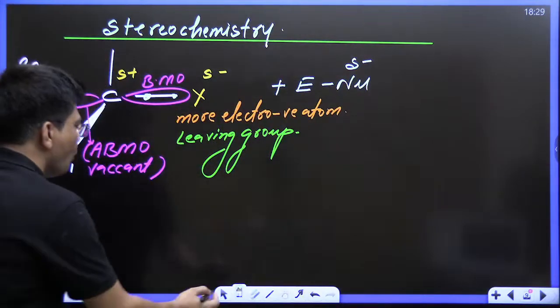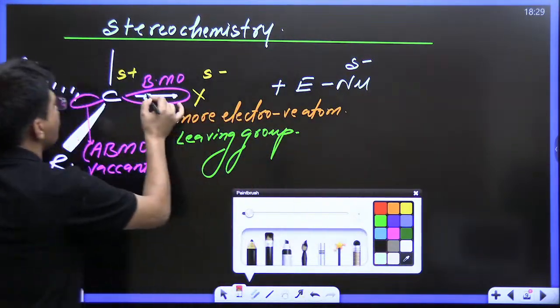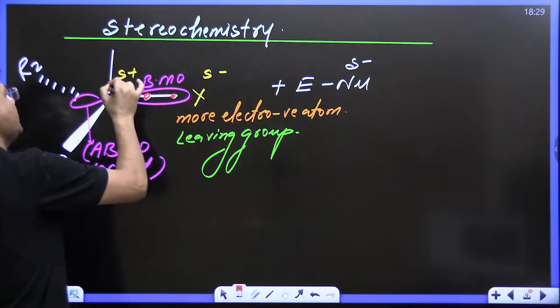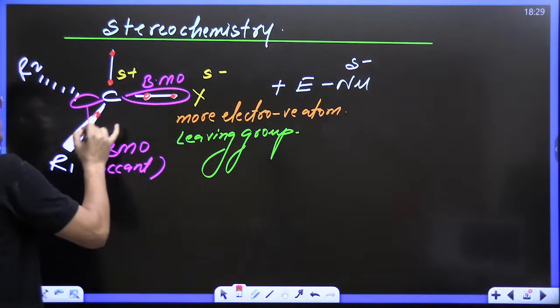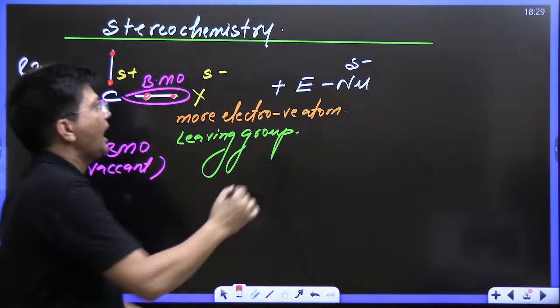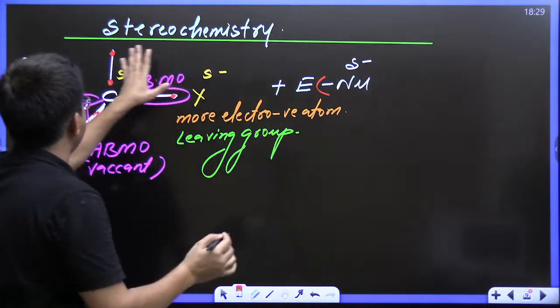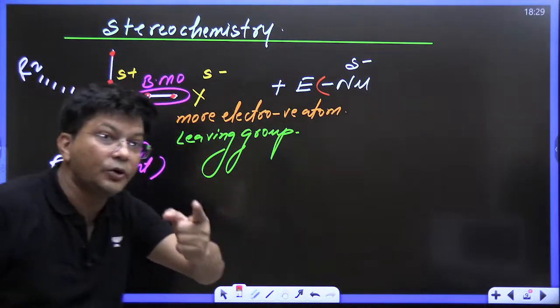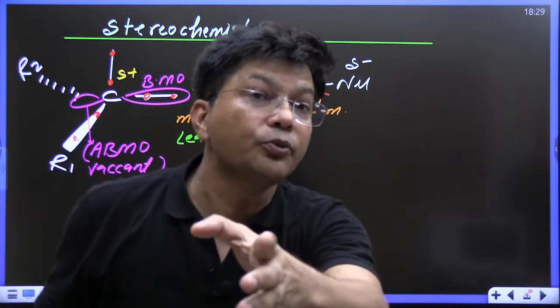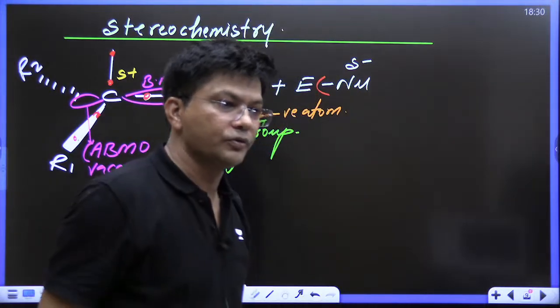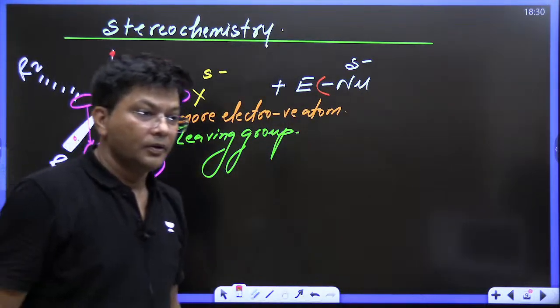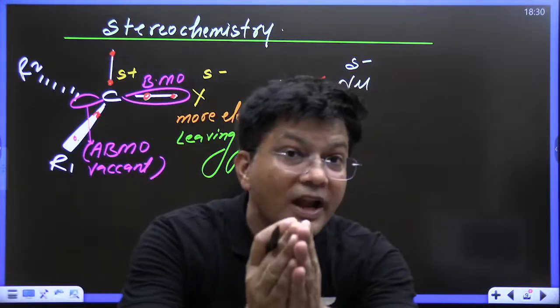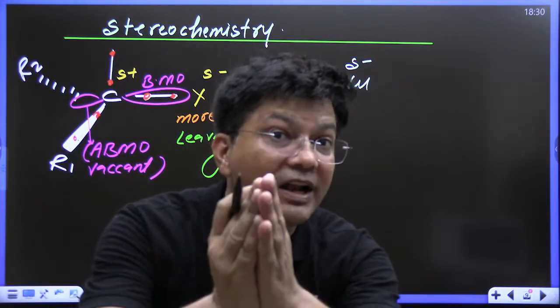So all the four bonds are already having two electrons. So this Nu cannot donate electrons from this side. So do let me know from which side Nu, the nucleophile, will approach.